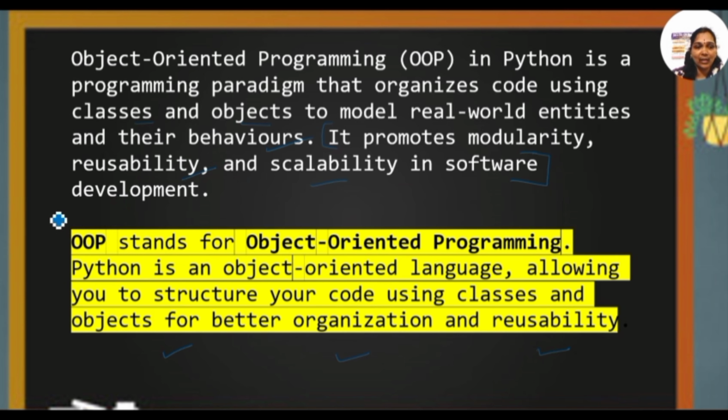Suppose you get a question like what is the definition of OOP, simply you can write this. OOP stands for object-oriented programming language, which allows you to structure your code using classes and objects for better organization and reusability of the code. It is used for making software development scalable. This point is very important regarding OOP.